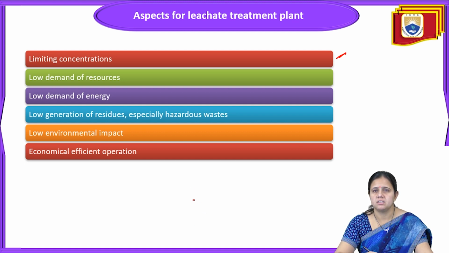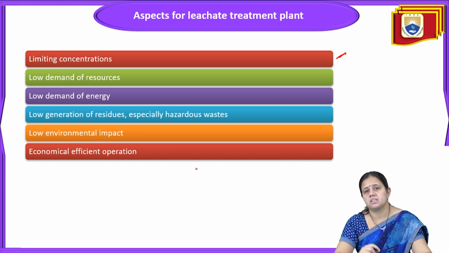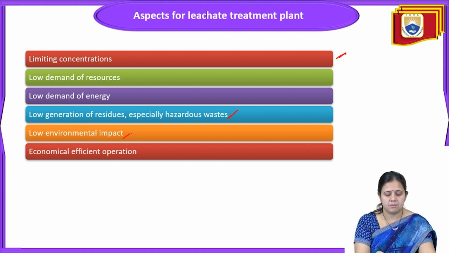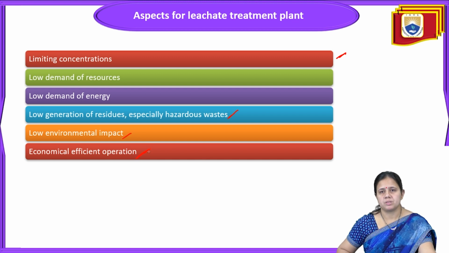Concentration is limited, and the resource demand is also less. Energy demand is also low. Next is the low generation of residues, especially hazardous waste, and obviously low environmental impact and economically efficient operation. So these are the benefits related to the leachate treatment plant. For a leachate treatment plant, concentration should be limiting, but the demand of resources is low, demand of energy is low, and there is low generation of residues like some hazardous waste. Next is the low environmental impact. Economically efficient operation is there.